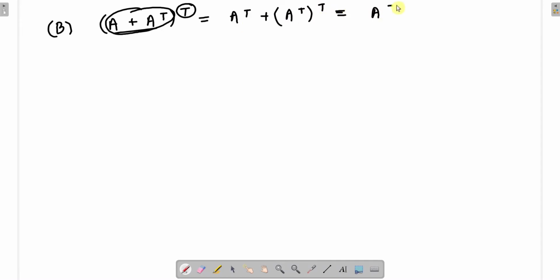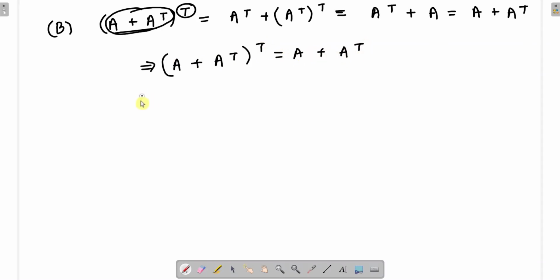A transpose plus A, since A transpose the transpose becomes A. This is also one important property: when we take the transpose of A transpose, we get back A. Okay, so we get A transpose plus A here. So this will be equal to A plus A transpose, right? So what we are getting actually is A plus A transpose, the whole transpose, is equal to A plus A transpose. So therefore what we have got is A plus A transpose is a symmetric matrix.